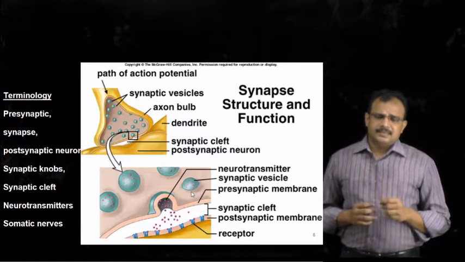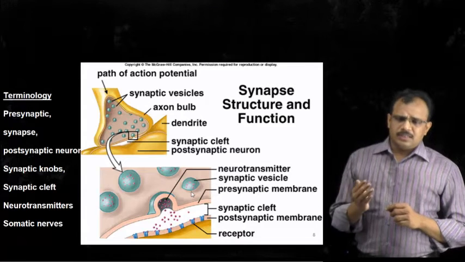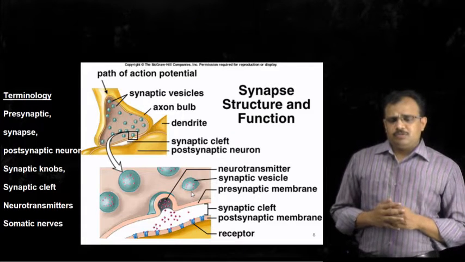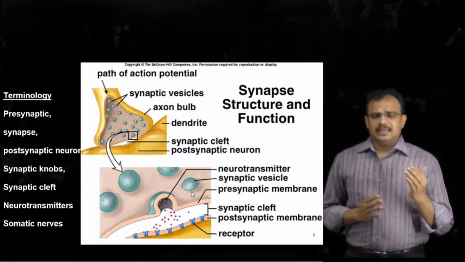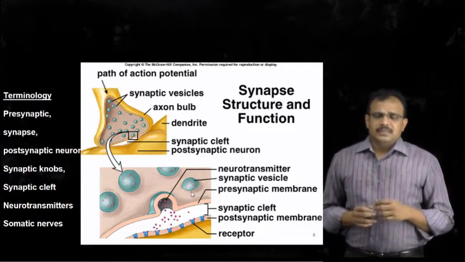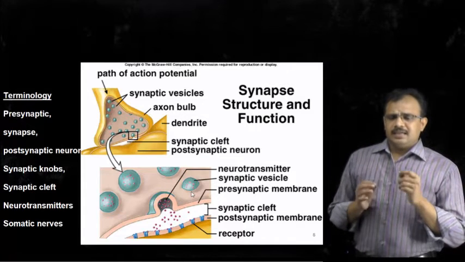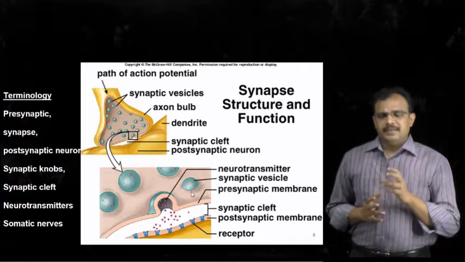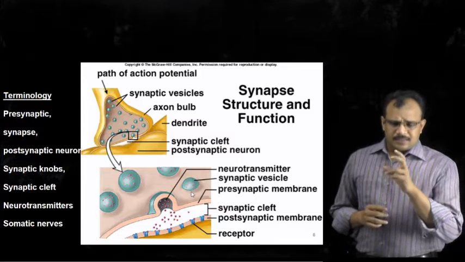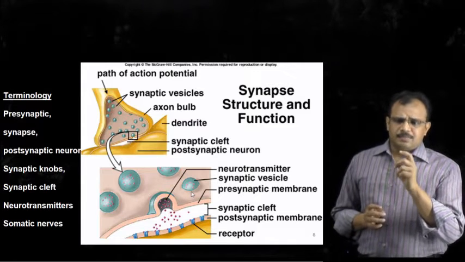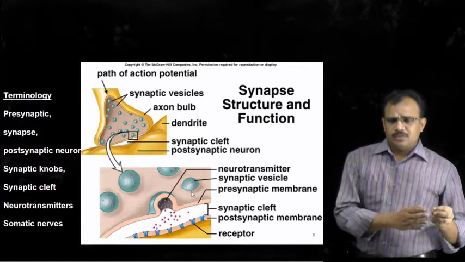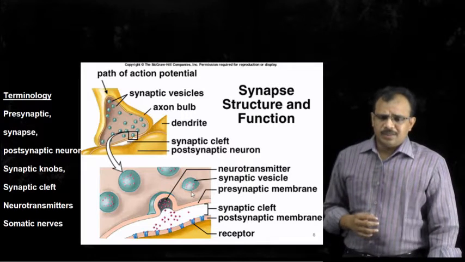And hence this transmission of impulse along the length of an axon will be electrical, whereas the transmission of impulse from one axon to the other axon is chemical. And it is chemical because there is a chemical that is released at the end of this axon at the axonal bulb. Generally these chemicals are synthesized by the cell body and stored in synaptic vesicles, and these synaptic vesicles travel across the axon and are stored in the axonal bulb or the axonal terminal.